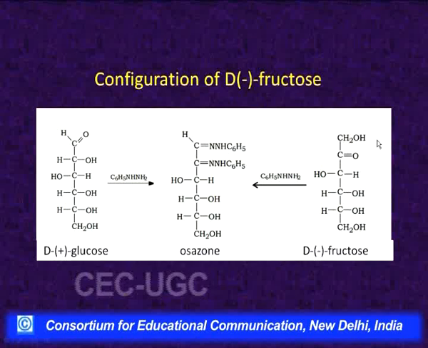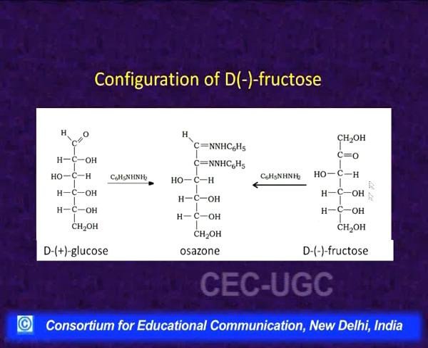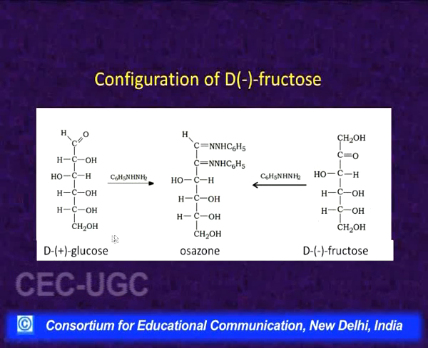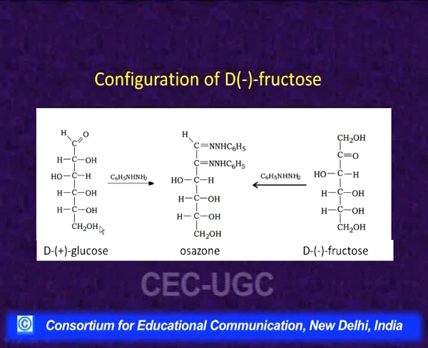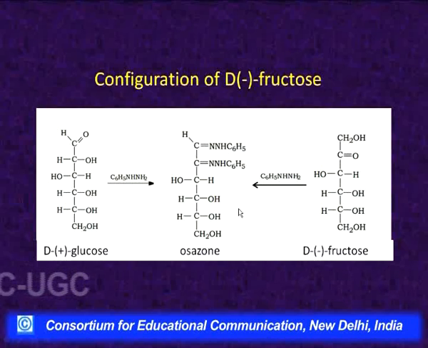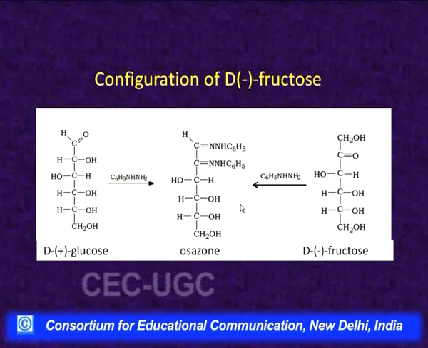So, based on this, this configuration is given to D minus fructose. This is Fischer's proof by which the configuration for D plus glucose was established, then D minus fructose, and many other monosaccharides.